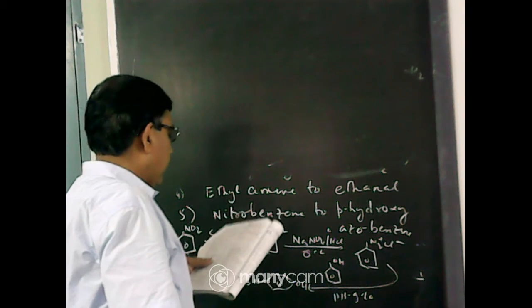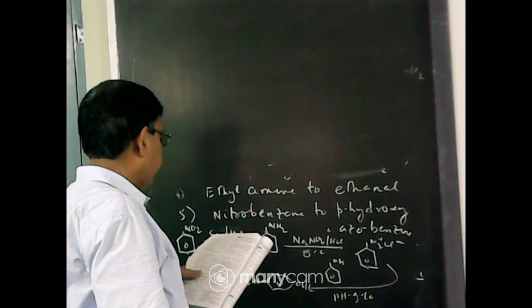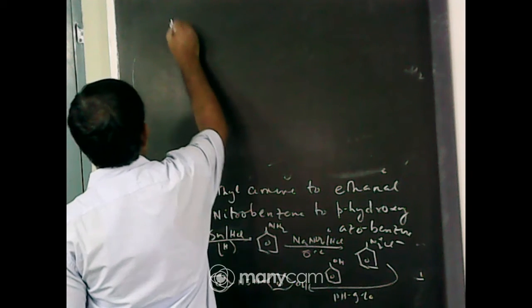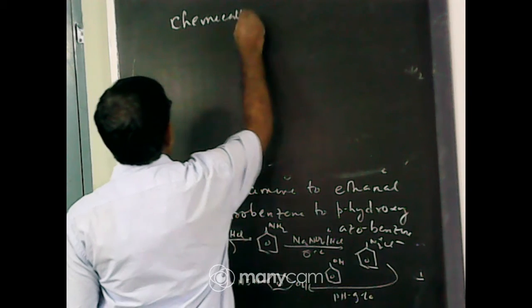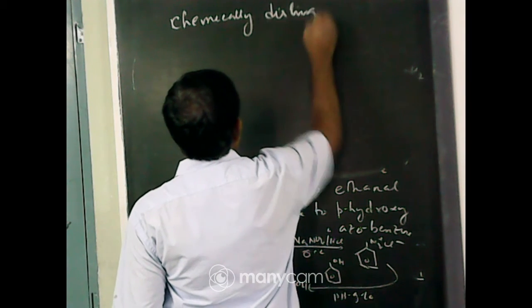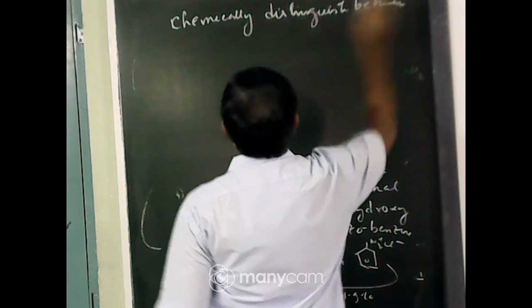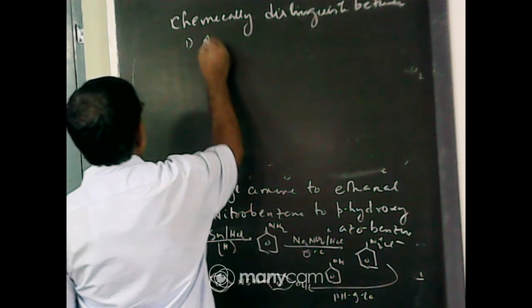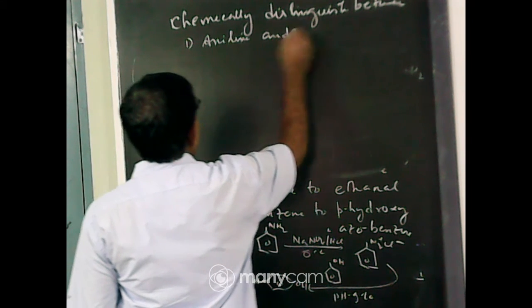All these questions are coming in from previous board exams. Now, the next type of question: chemically distinguish between number 1, aniline and methylamine.